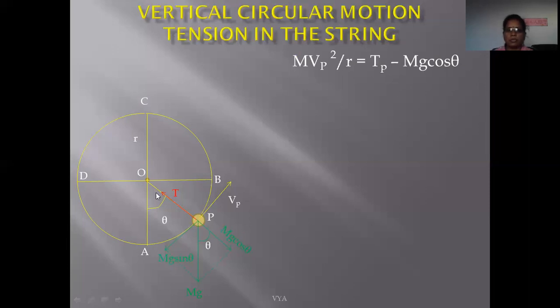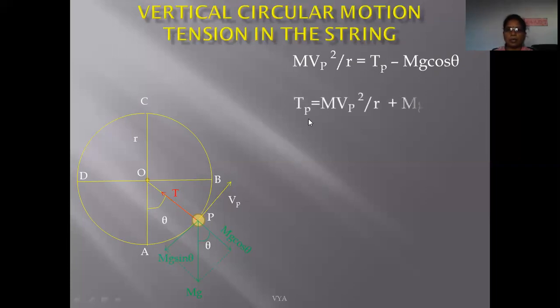Because both the vectors are in opposite directions. So the net force acting on this particle toward the center, that is the centripetal force, is equal to tension minus mg cos theta.